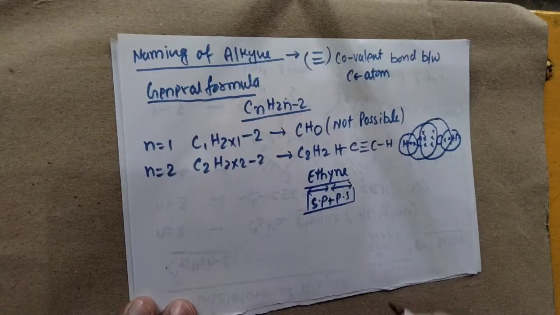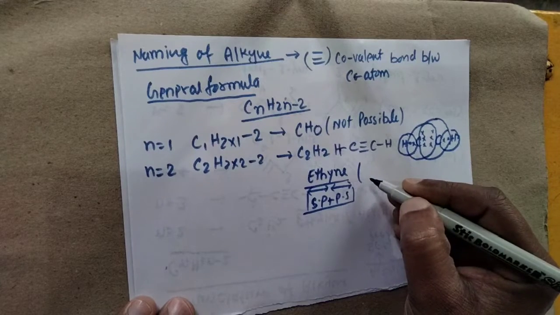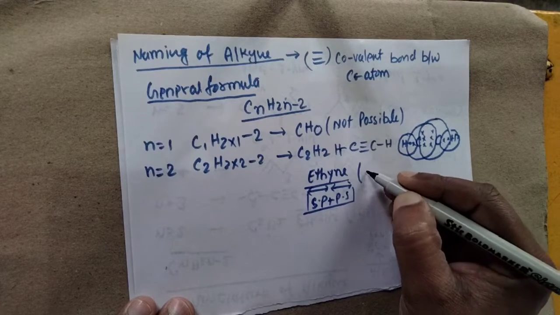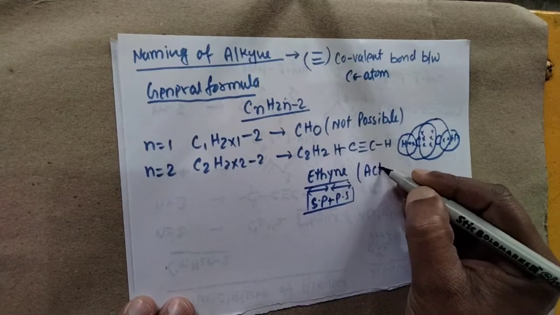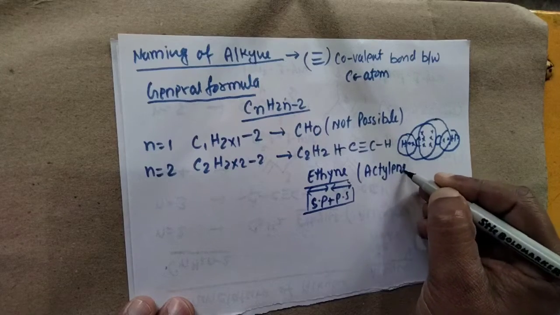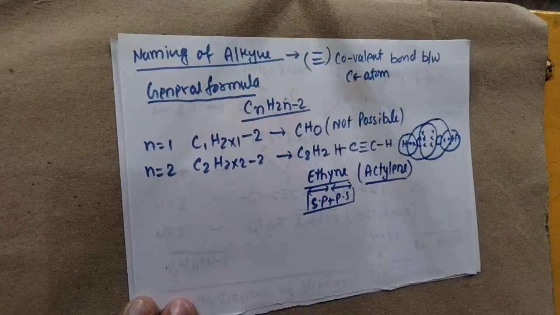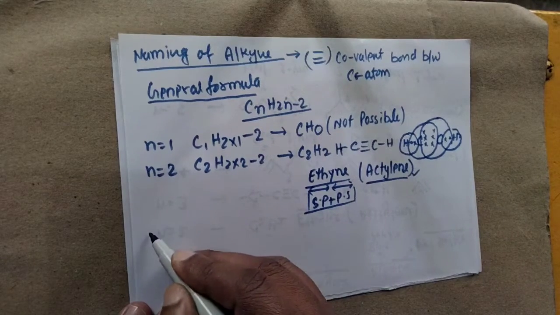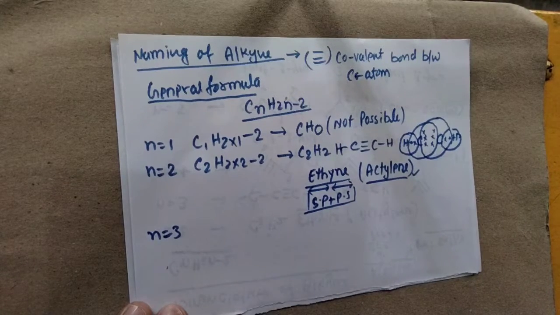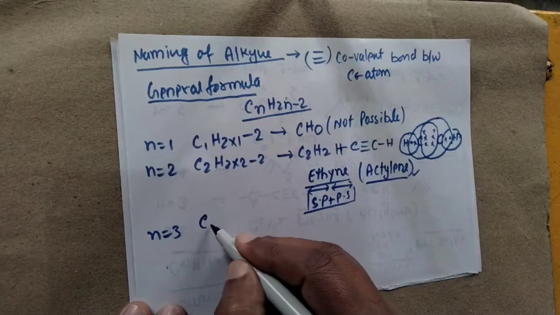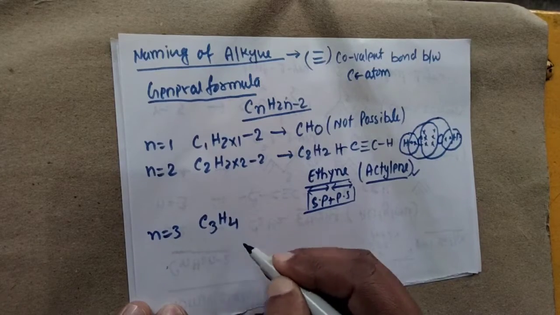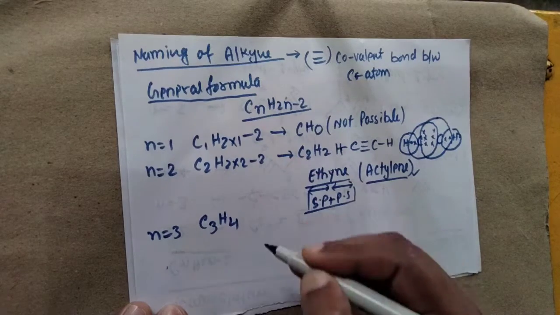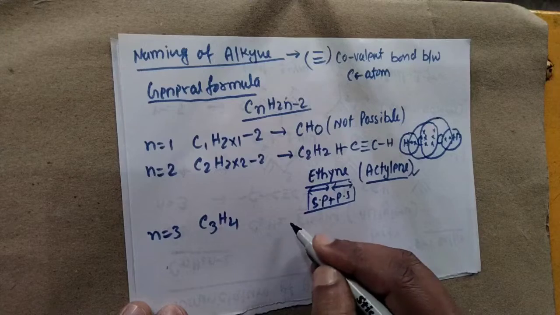So this is about the name, and another important name is also available for that compound, that is acetylene. This is also a very common name for that particular compound. It is also a very important name. Okay, now if the value of n is 3 here, we will find C3H4 according to the formula.